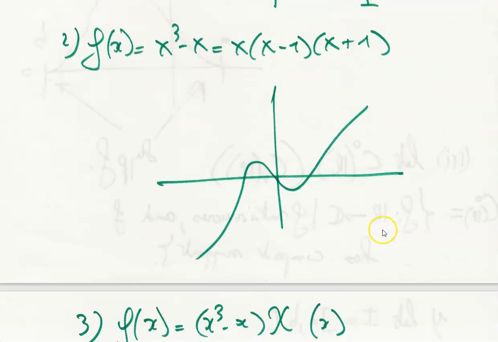Let's now draw the function f of x, which is x to the power 3 minus x, which is x times (x minus 1) times (x plus 1). This is the function.